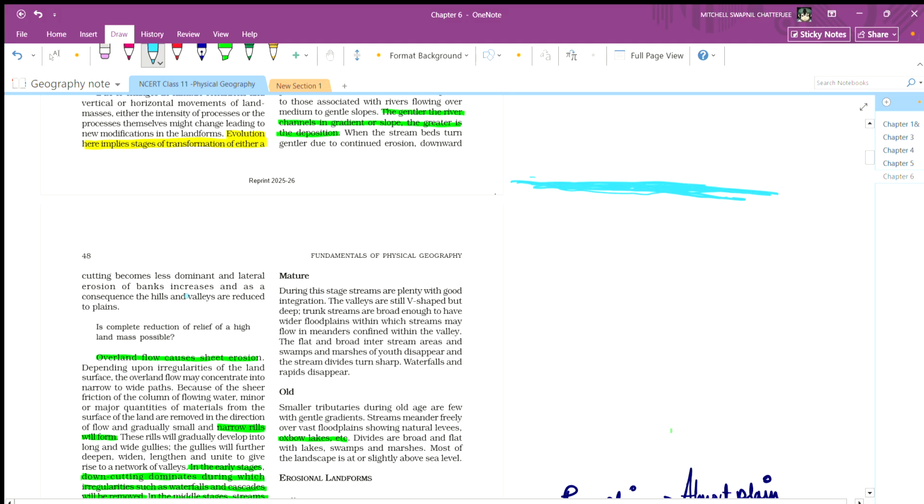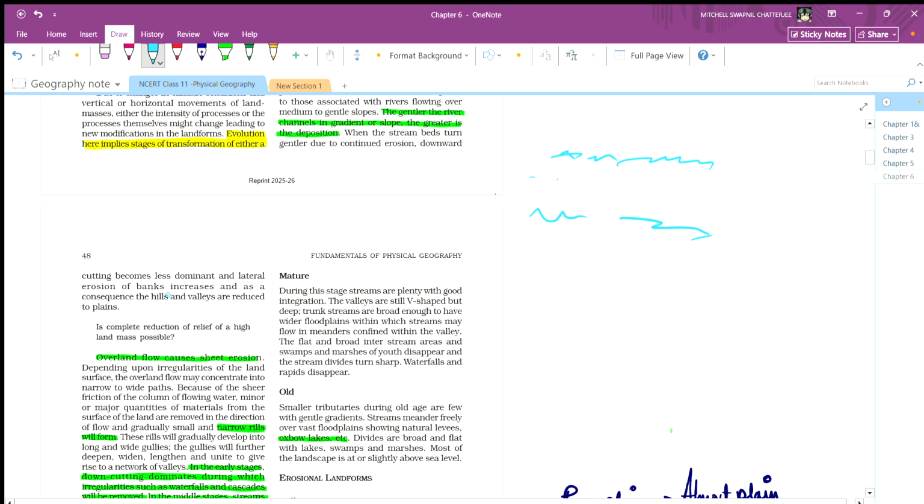Downward cutting of the surface, like the riverbed, becomes less dominant with time, and lateral erosion of the bank increases. The bed is smoother, but the erosion of the banks of the river starts when the bed becomes smoother.